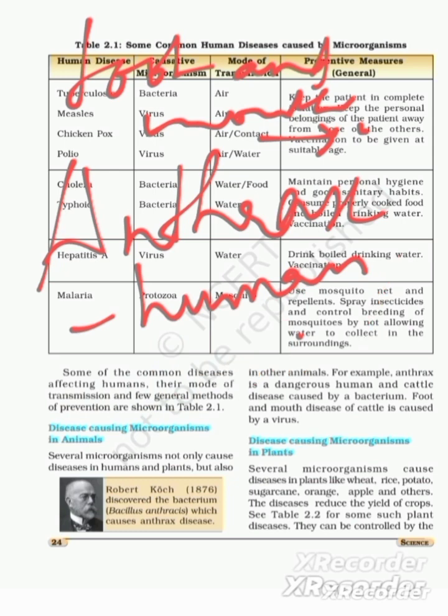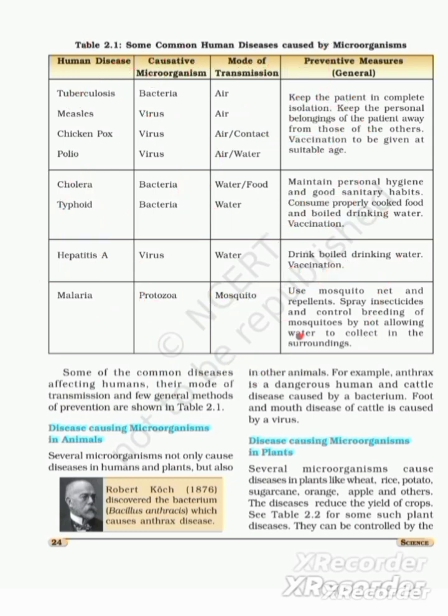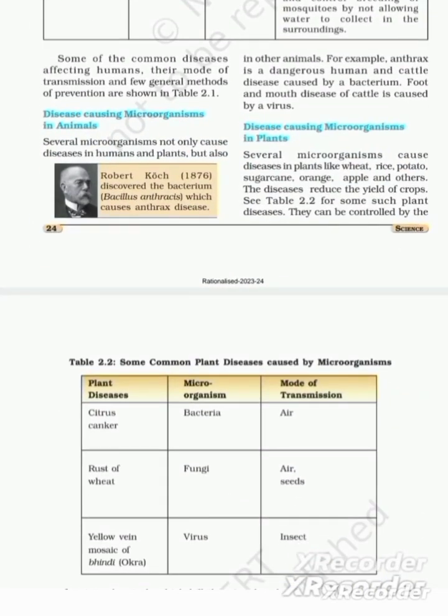So moving on, these are some of the common diseases caused by microorganisms in animals. Next, we are going to see what are the disease causing microorganisms in plants. Several microorganisms cause diseases in plants like wheat, rice, potato, sugarcane, orange, apple, and others. The diseases reduce the yield of crops. See table 2.2 for some such plant diseases.